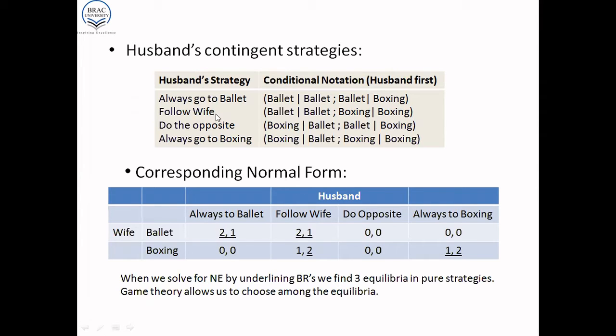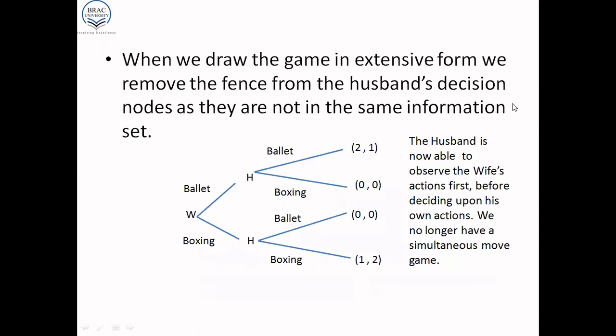The husband could follow the wife, right? So he would go to ballet if she went to ballet, and he would go to boxing if she went to boxing. The husband could do the opposite. So the husband would go to the boxing if the wife went to the ballet, and the husband would go to ballet if the wife went to boxing. Or the husband could always go to boxing. So the husband goes to boxing if wife goes to ballet, and the husband goes to boxing if the wife goes to boxing.